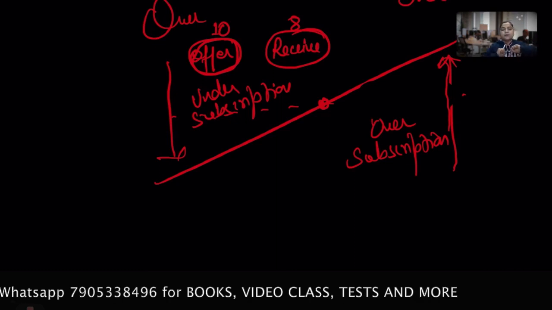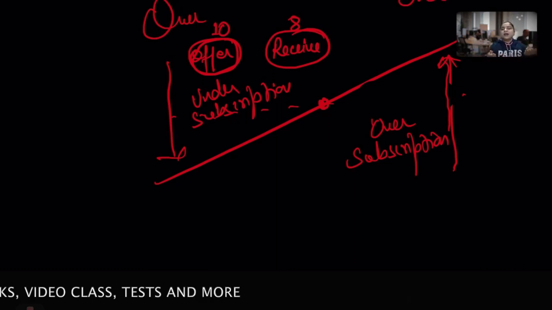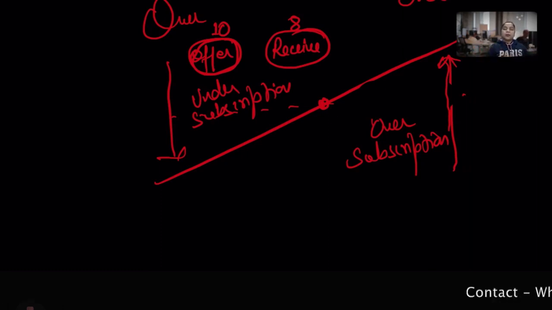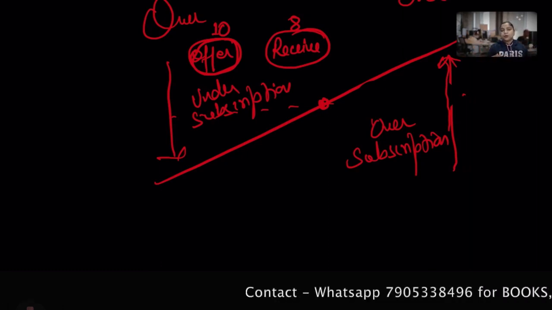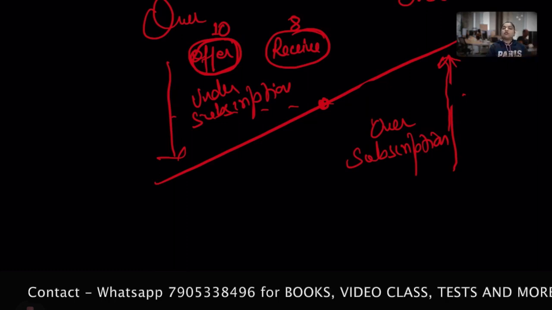Under, that means I offered 10 but I got 8. No issue with me. I gave those 8 people 8 baskets. Still I remain with the 2. Got it? This is the situation of under subscription.